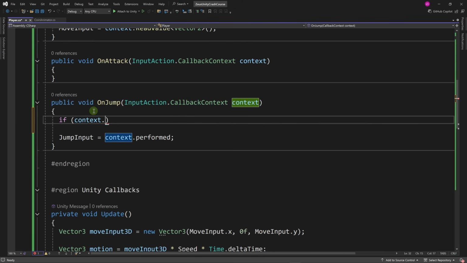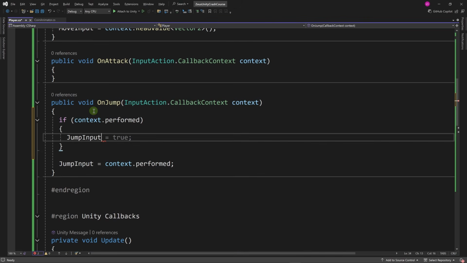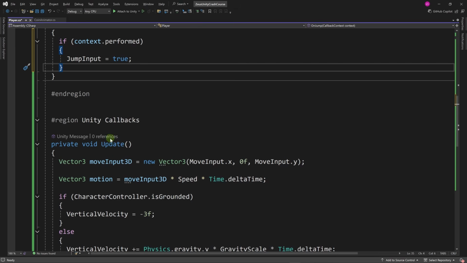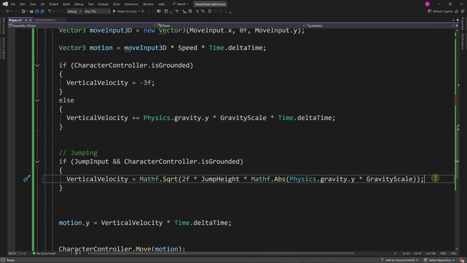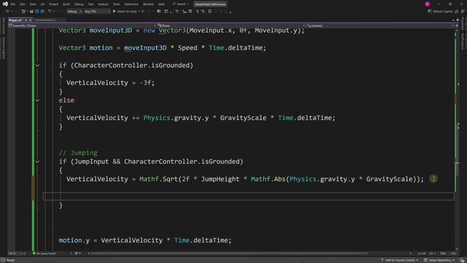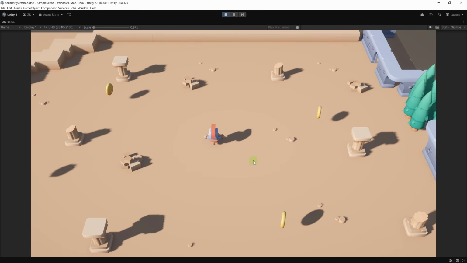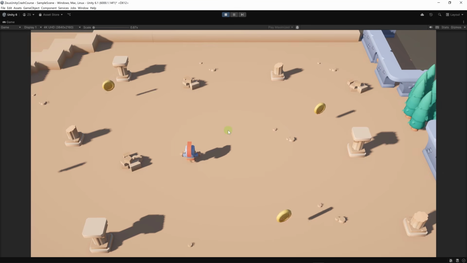Let's say if context.performed, then we're going to set jump input to true. And down here in the update method, as soon as we have jumped, let's set jump input back to false. Now we have solved the problem. I can press space and our character will only jump again when we press space again. And we should not be able to jump over these obstacles.